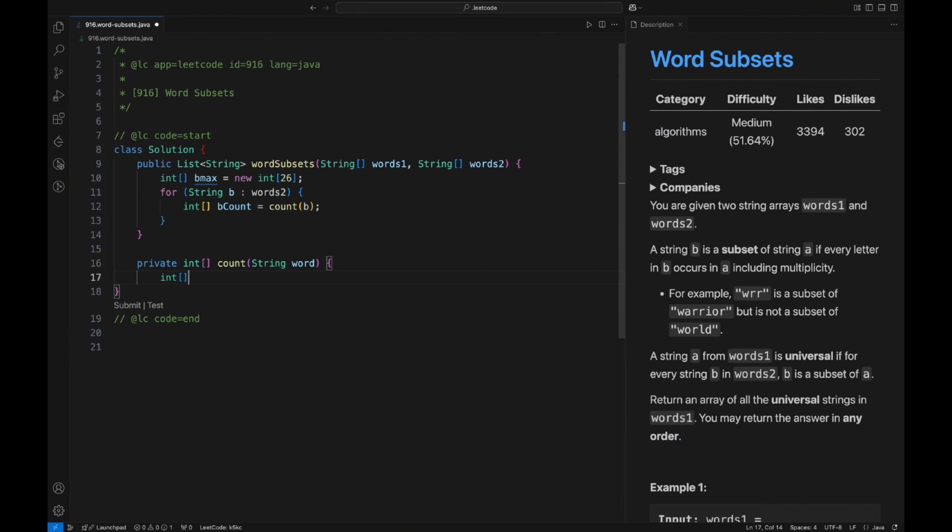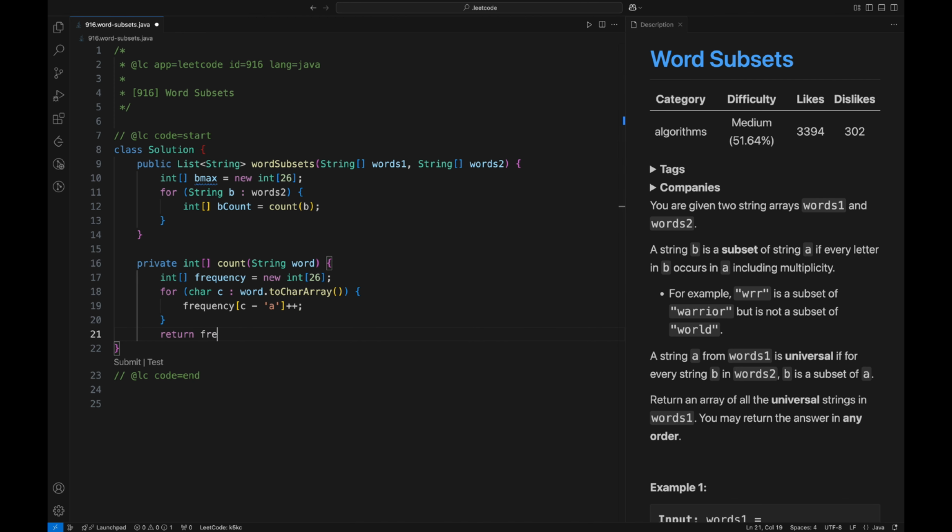First, let's initialize the array of size 26 to store frequencies, as we are only dealing with lowercase English letters. Now we will iterate through each character in the word and increment the frequency at the corresponding index, and we will get the index by subtracting the ASCII value of A from the character. So for A we will get index 0, for B we will get index 1, and so on.